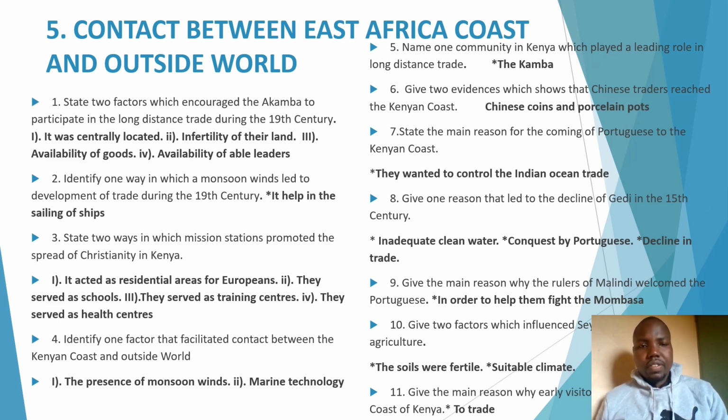Now, question 3: state two ways in which mission stations promoted the spread of Christianity. Mission stations are the stations which were built by the Christian missionaries. And how did the mission stations enable the spread of Christianity? Number 1, you can say that it acted as a residential area for Europeans. This is where Europeans used to live.